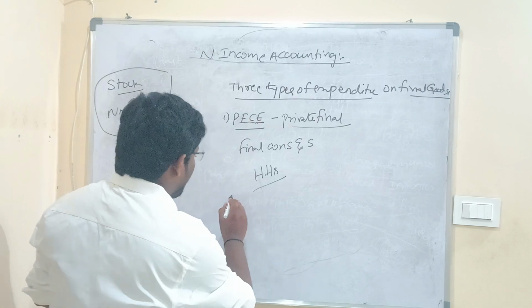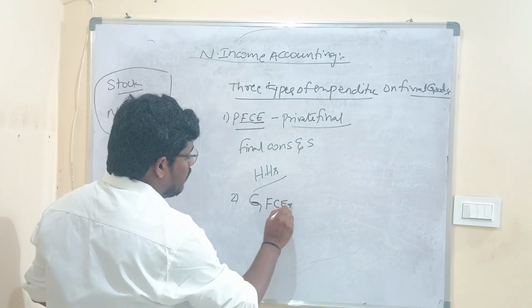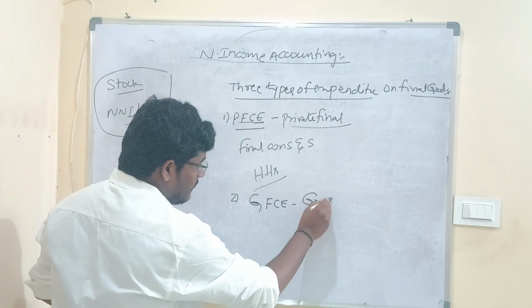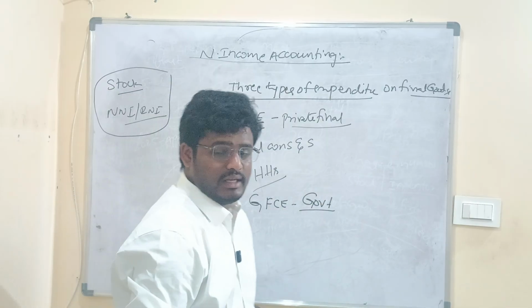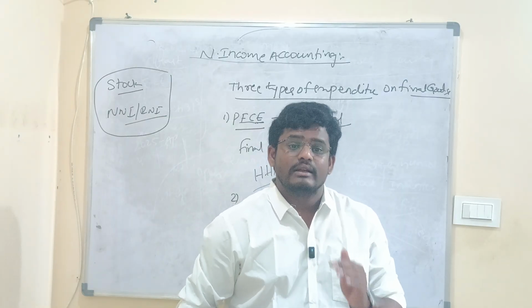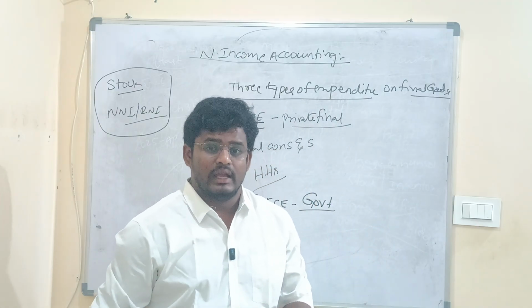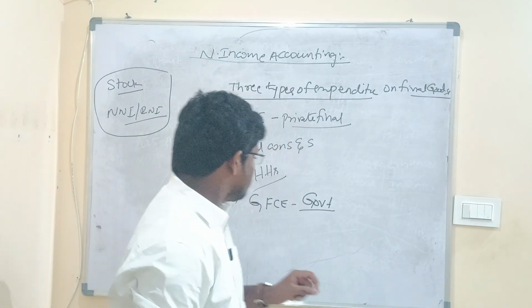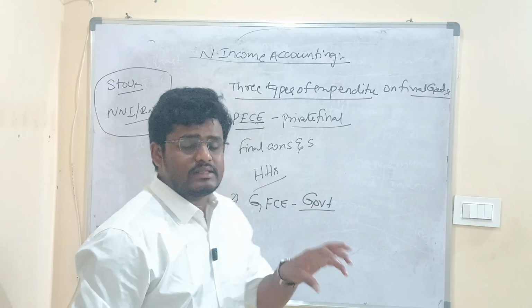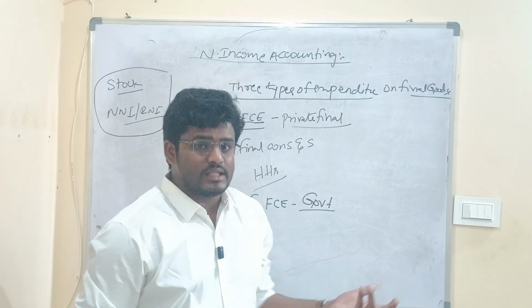Now what is the second type of expenditure on final good, which is known as GFCE? The full form of GFCE is government final consumption expenditure. It is the expenditure done by the government on final consumer goods and services. It means if the government incurs expenditure on buying furniture or stationery,